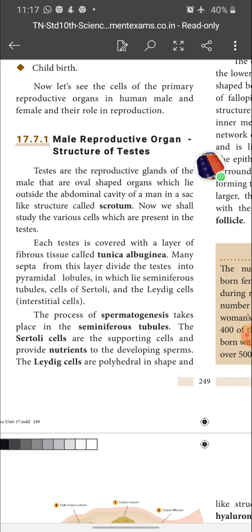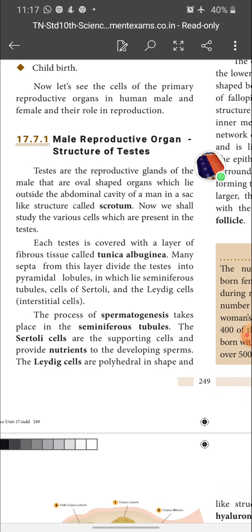Testis are, as I already said, seen at the top of this page: the testis and ovary, commonly called gonads. Here, testis are the reproductive glands of the male, oval-shaped organs which lie outside the abdominal cavity of a man in a sac-like structure called the scrotum. Now we shall study the various cells present in the testis.